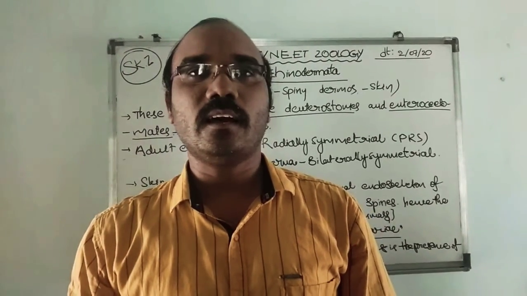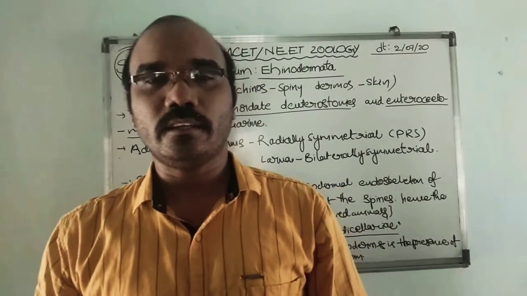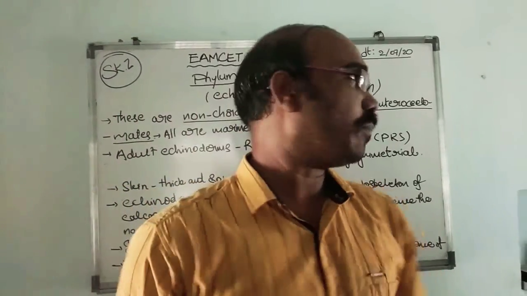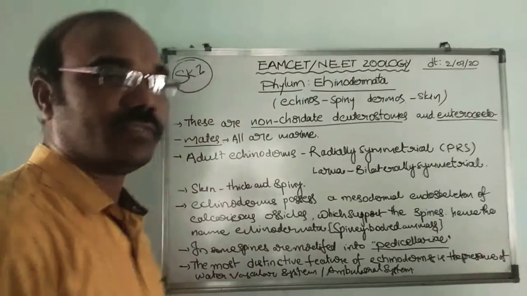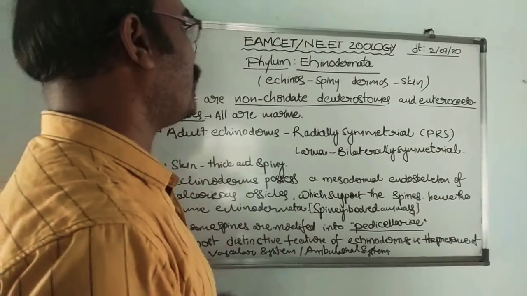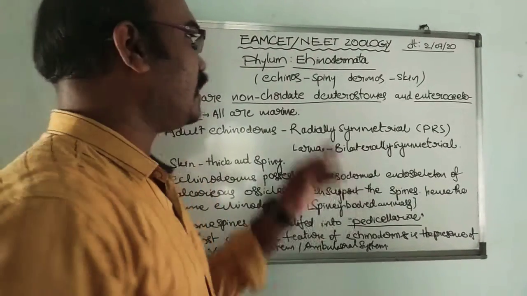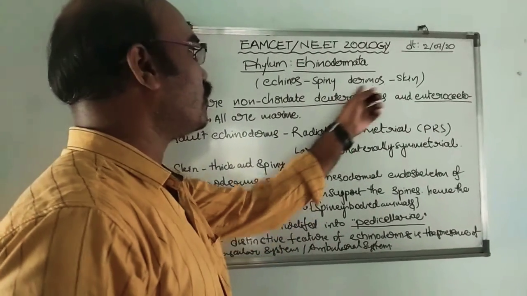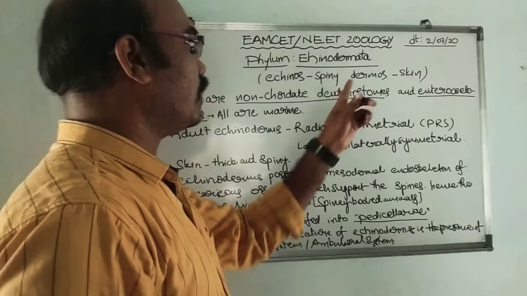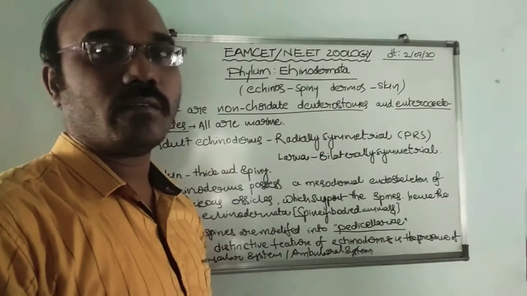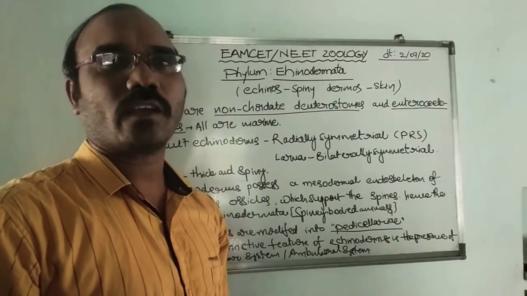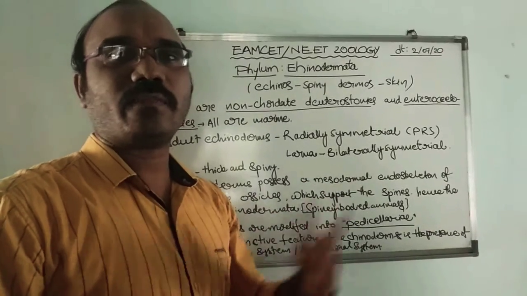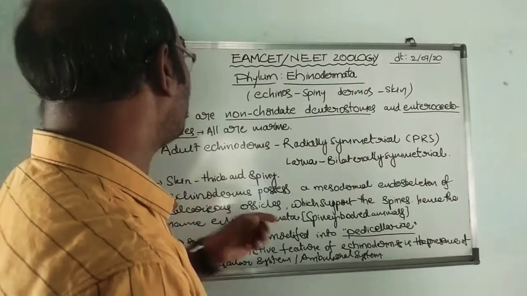And we have discussed the MSET and NEET Zoology. Today our topic is the Echinodermata phylum. Echinodermata is one of the invertebrate phyla. So what does Echinodermata mean? Echinos means spines, dermos means skin. These organisms live mostly in marine environments, and the body surface contains skin spines.